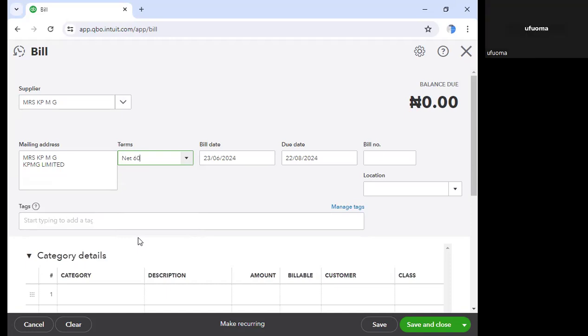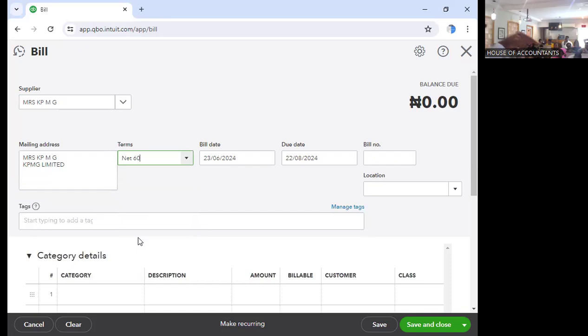Yes, sure. Hello, sir. This bill we are raising, is it like payments or an invoice? No, this bill we are raising now is the invoice we receive from the supplier. We have requested the purchase order. This is what we want, this is what we need.